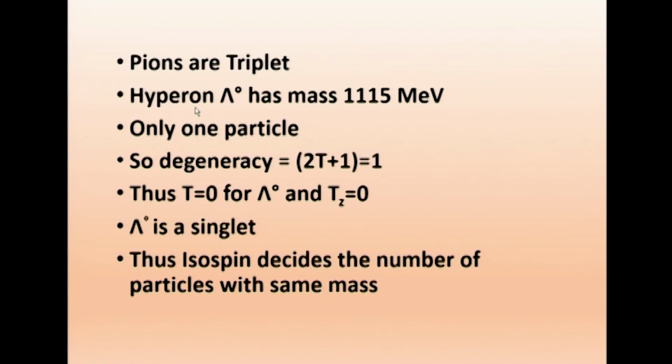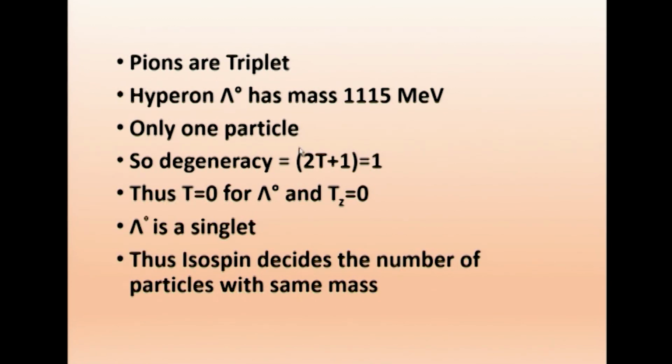There are various particles. We talked about baryons, and then we talked about pions. Now when you take hyperons, the lambda has mass 1115. But there is only one particle with this mass.